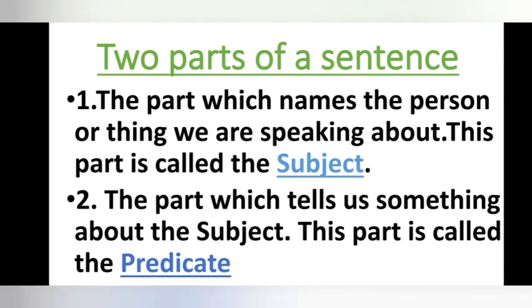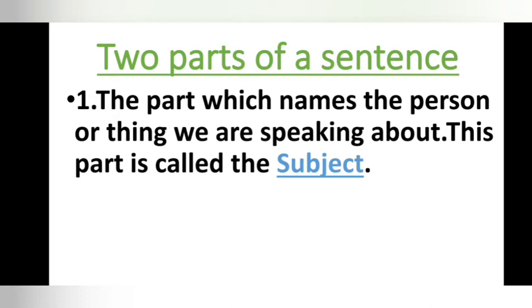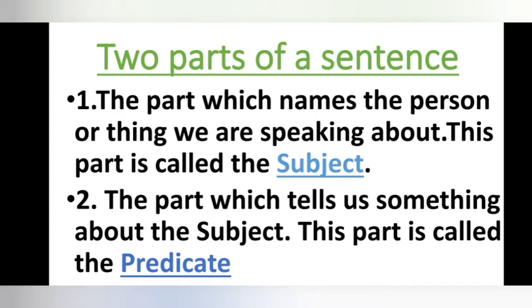Let's see an example. The part which tells us something about the subject is called the predicate. So now you understand what I mean by predicate. In the first part, we are speaking about the person or thing, and that part is called the subject. The second part, the part which tells us something about the subject, is called the predicate.